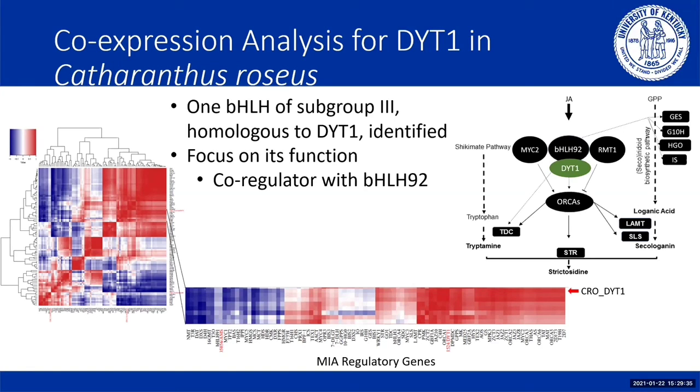With my time, I will focus on identifying its function, and then to see how it co-regulates with bHLH92. As you can see here from the co-expression analysis data, it does interact with a ton of the MIA regulatory genes throughout the MIA biosynthesis pathway. Thus, I made a new updated version of the proposed model with DYT1 needed for the co-activation of downstream target genes.